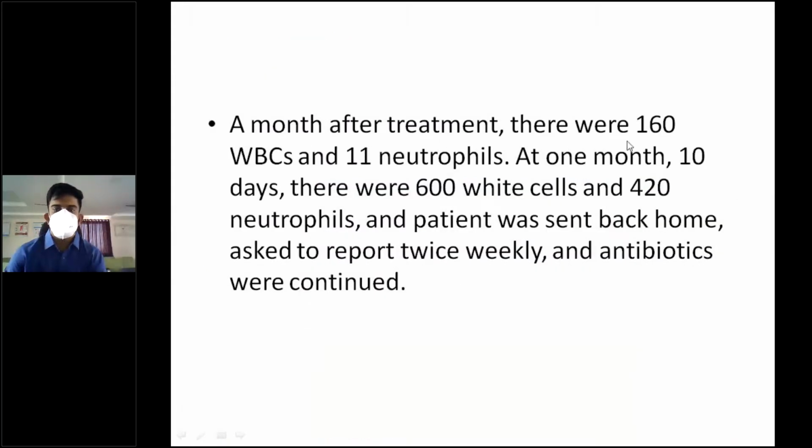A month after treatment, there were 160 WBCs and 11 neutrophils. At 1 month, 10 days, there were 600 white cells and 420 neutrophils. And the patient was sent back home, asked to report twice weekly, and antibiotics were continued. So cyclophosphamide actually helped in this patient.